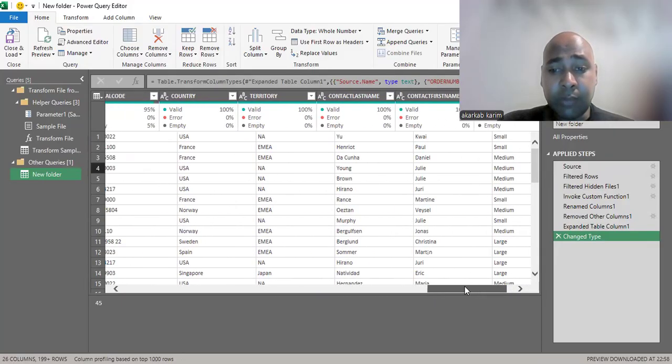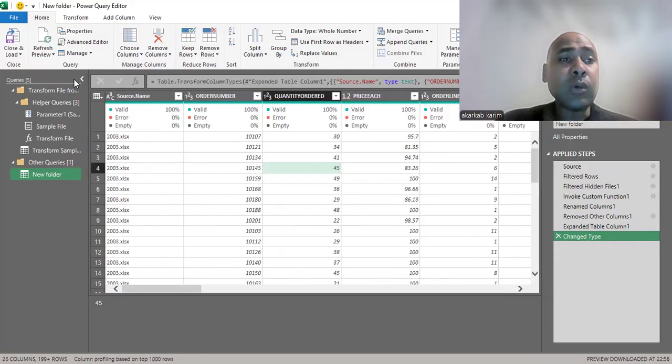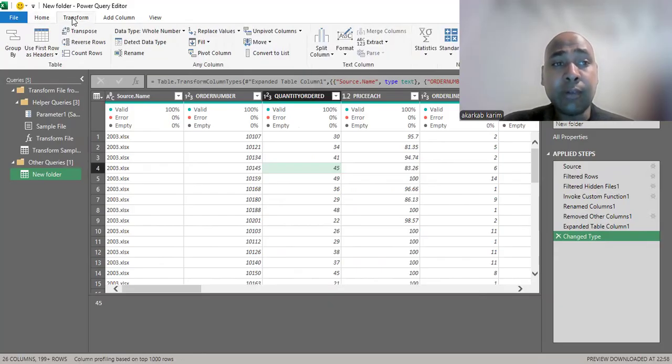Power Query also gives us the ability to add some columns. As we see, we have Home, and we have different processes that we can do. We have transformation: we can transpose, we can reverse rows. That depends on the steps of cleaning of the data that we need to get insights, or the kind of questions or insight that we want to extract. Power Query is really fast because it gives you the ability to extract information quickly, or maybe to answer some basic questions.